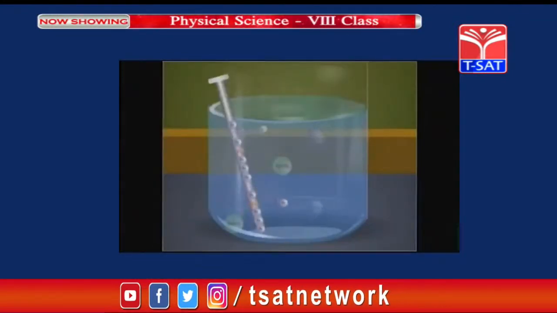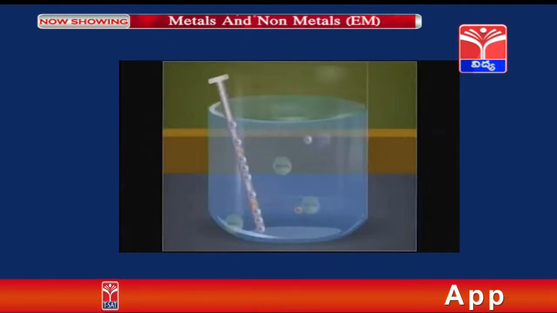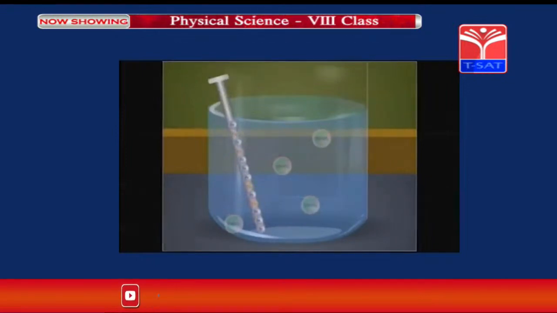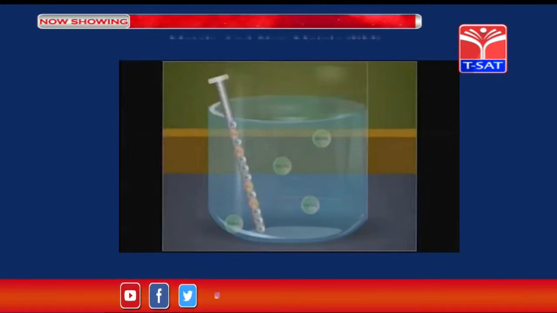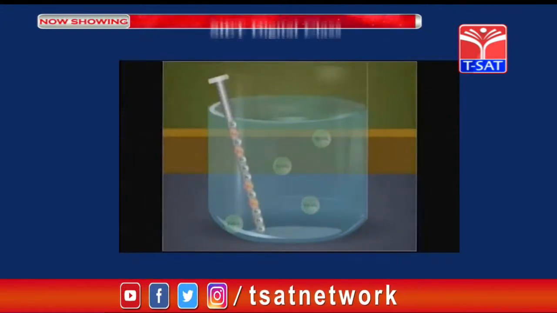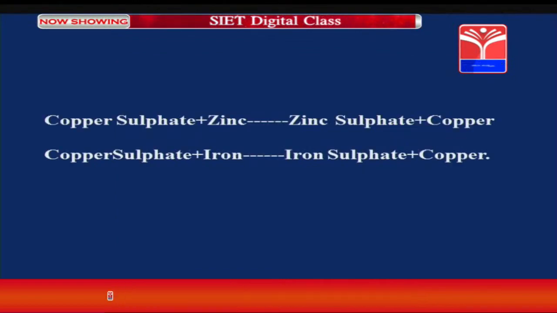Some of the metals will be replacing the other metals. So which metals will be replacing? Highly reactive metals cannot be replaced by less reactive metals, whereas less reactive metals can be replaced by highly reactive metals. So children, what happened?